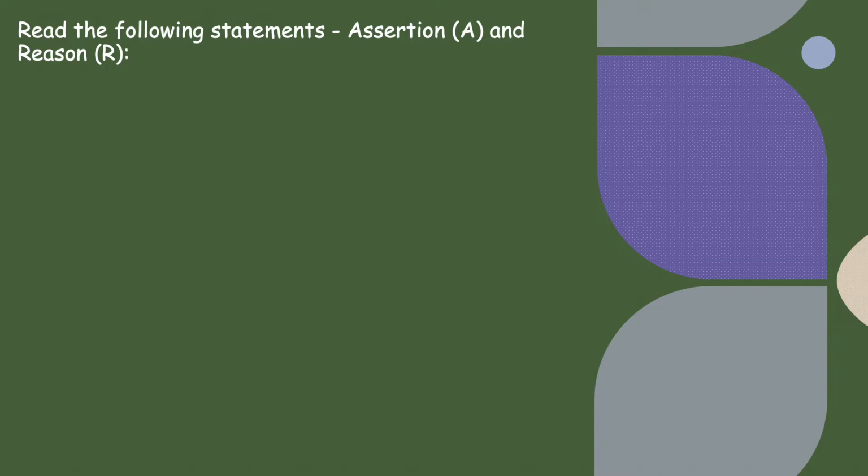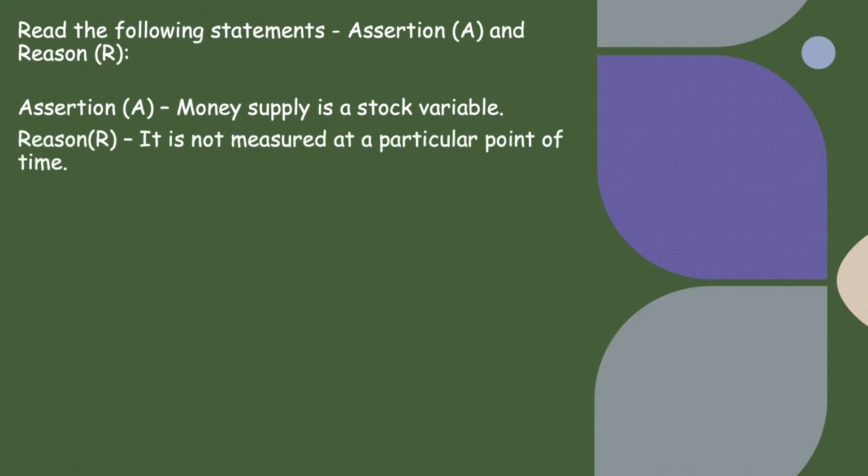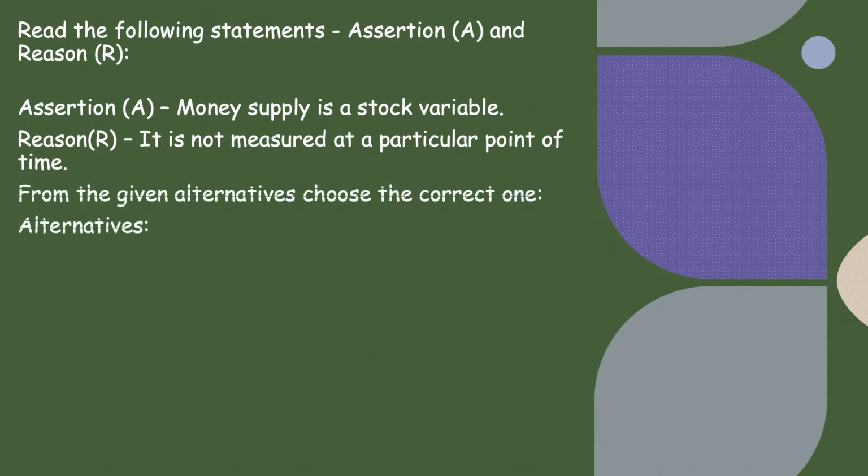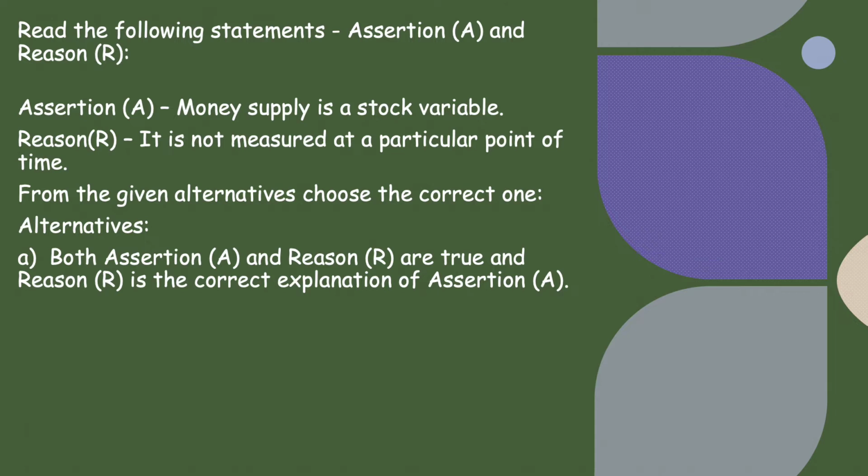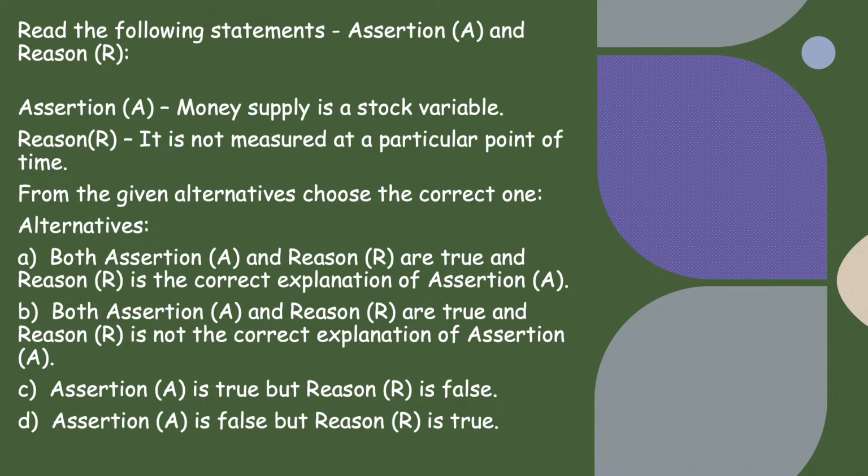Next we have read the following statements, assertion and reason. In these type of questions you have to first identify both assertion and reason to be individually true or false, and then you have to check whether the given reason is correct for the assertion mentioned. So here the assertion is money supply is a stock variable, which is true. And reason, it is not measured at a particular point of time, which is incorrect because it is measured at a point of time. So since one is true, the other is false, so we cannot establish a relation. So the correct option out of the 4 is A is true, R is false, option number C.